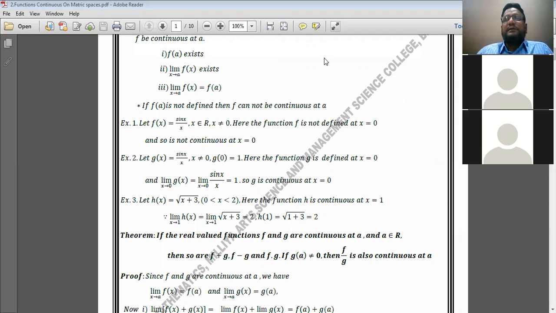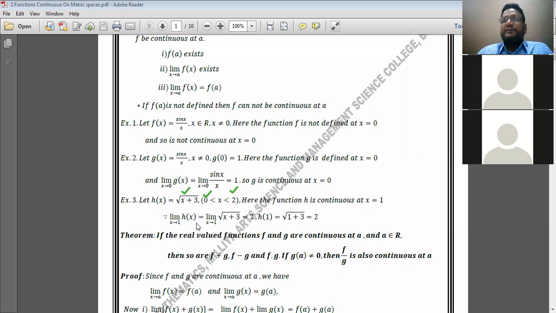Let us see the next example. Example number 3. The function h of x is defined in this way. h of x is equal to under root of x plus 3, where the value of x lies in between 0 and 2. Here we check whether the function h is continuous at x is equal to 1. 1 lies in between 0 and 2.